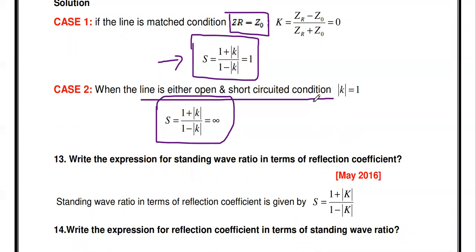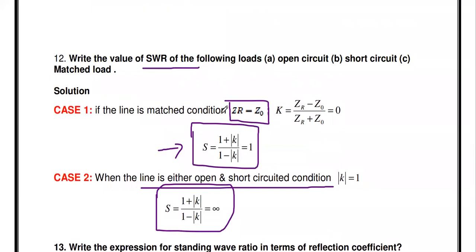Already you know, if the line is open circuited or short circuited, maximum reflection will happen. The reflected signal becomes maximum. So when the reflection becomes maximum, the SWR value also reaches infinity. So this is the SWR for the transmission line under the three load conditions.